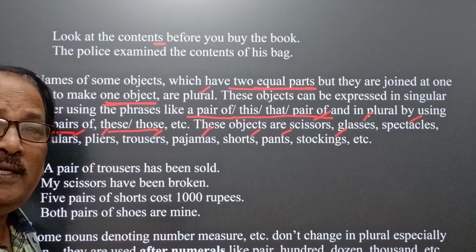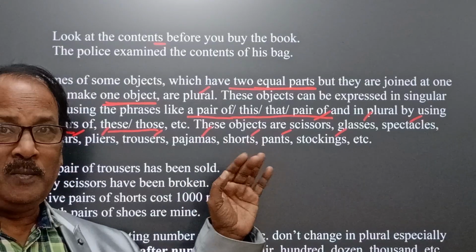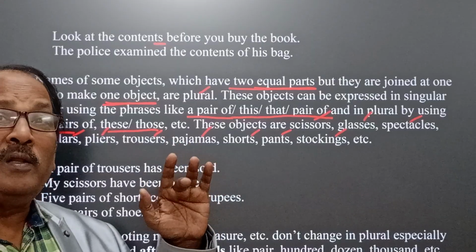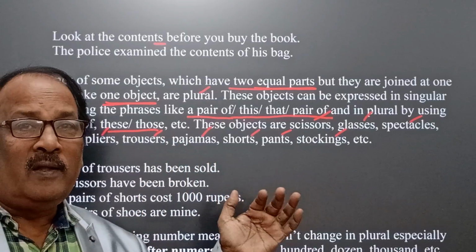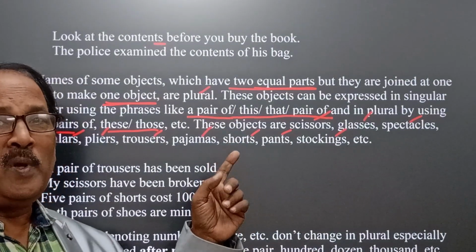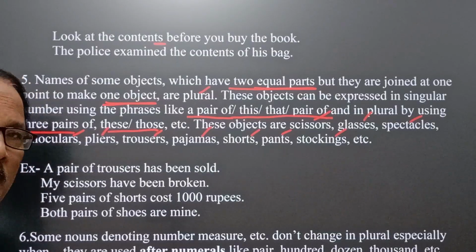You see here that these have two parts but they are joined at one point, or they cannot be separated. In that case, we take them as plural and a plural verb is used.